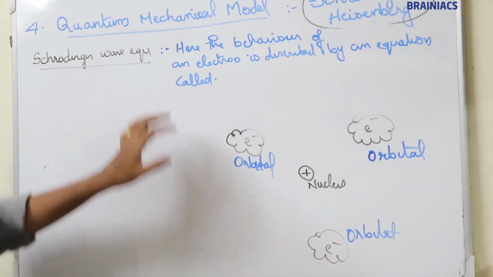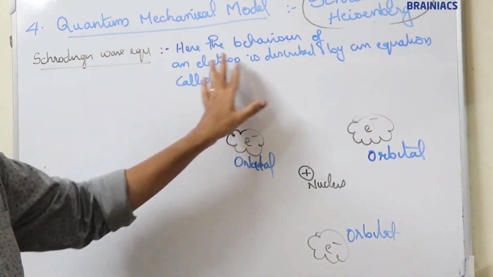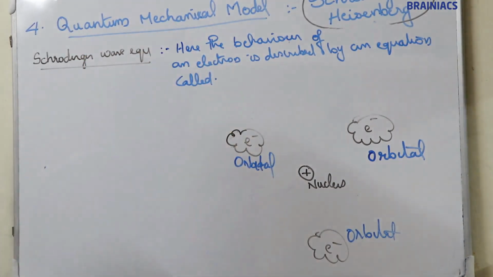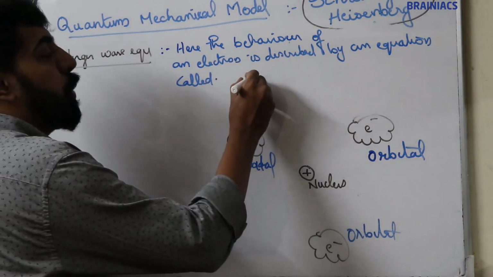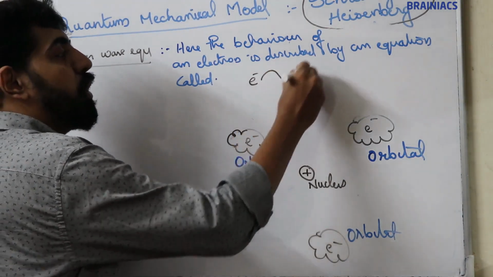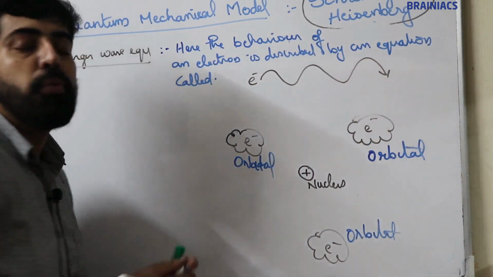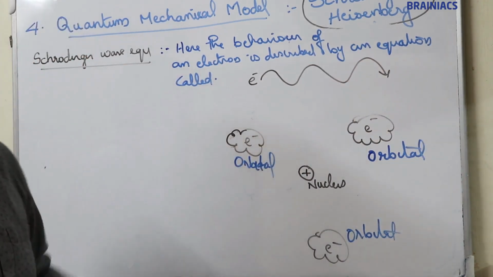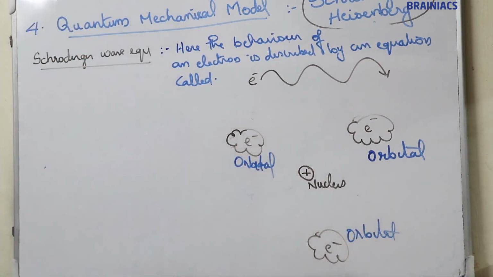Now, what is Schrodinger wave equation? Here, the behavior of an electron is described by an equation. That equation is called the Schrodinger wave equation. The behavior of an electron wave is described by an equation. That equation is known as Schrodinger wave equation.